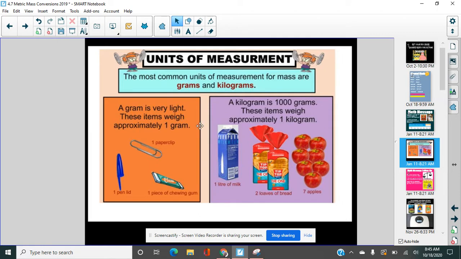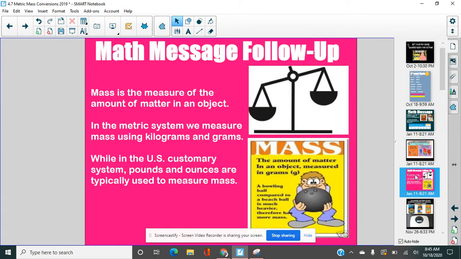The key idea here is that you have 1 gram, and if you have 1,000 of those, then you have a kilogram. When we talk about mass and weight, like I said, they are similar. Mass is the amount of matter, how much stuff is inside something, right? So in a paper clip, that's a small amount of matter that doesn't weigh very much, only 1 gram. If you had 7 apples, that's going to weigh a kilogram. So we're going to be using kilograms and grams.